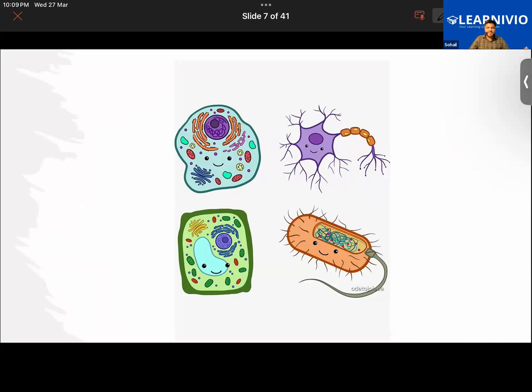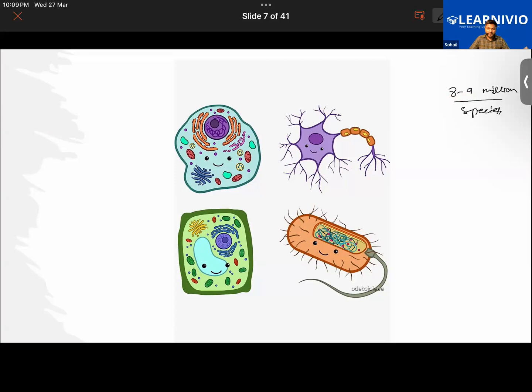Now, since there are different species of animals and plants on Earth, you know that somewhere around 8 to 9 million different species of animals and plants are there on this Earth. Priyanka was saying that there are around 8 to 9 million different species of organisms.